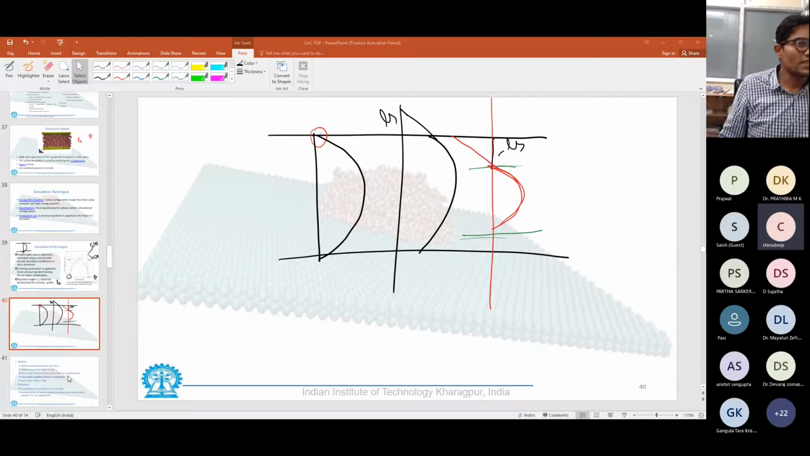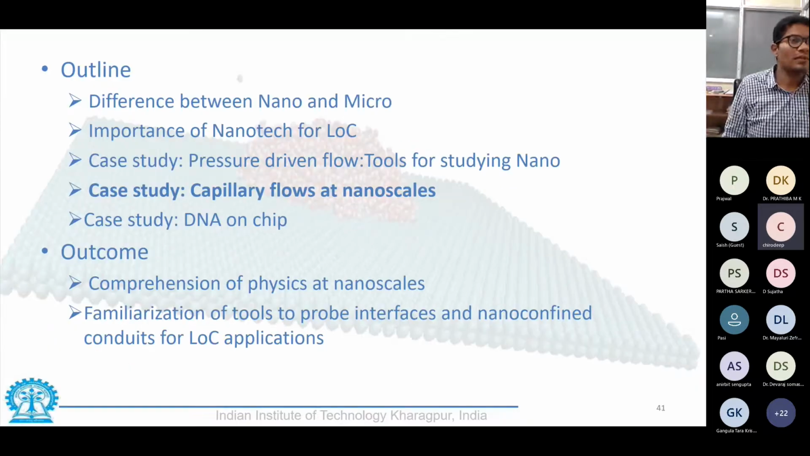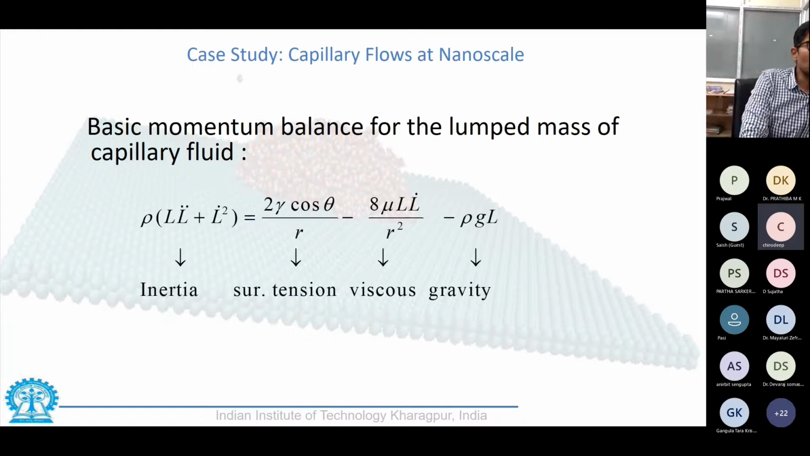If there are no other questions, let us move to the next case study, that is capillary flow at nanoscale. As we have discussed, it is a very important process to have fluid flow using the surface tension gradient. So we have capillary force of flow of capillarities. Macroscopically, capillarity is nothing but a pressure-driven flow where the pressure gradient is supplied by the surface tension force. And if we try to write down the equation in terms of the various parameters, we would be having